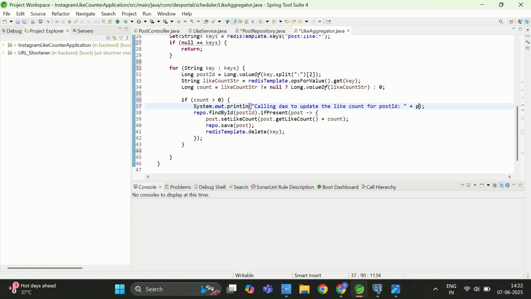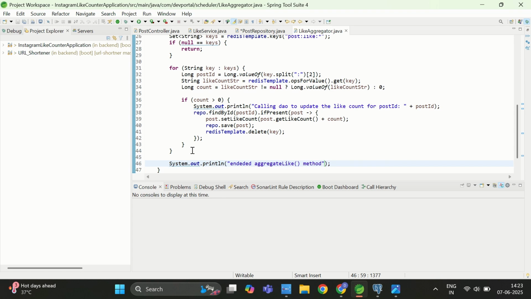We will pass the post ID so that we know for which post we are updating the count. And in the end, we can add one more sysout statement as well. So here I will say ended aggregate like method. So that's it.